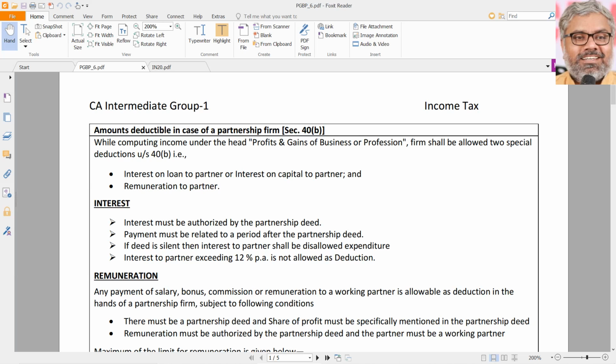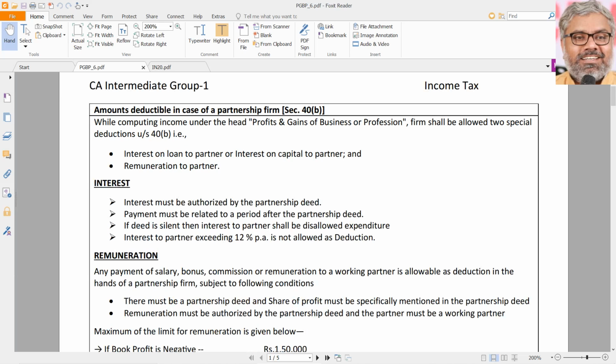When we say according to section 40B certain amounts are deductible subject to the conditions of 40B, that also means if those conditions are not satisfied, any amount over and above what has been allowed under 40B will be disallowed. That is the inherent meaning of this. So once again, no need to go with these words, go with the essence of each of the provisions. That gives us more clarity about how to apply them in the questions when we face them.